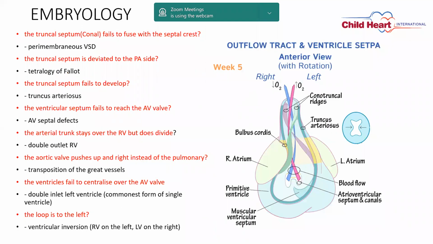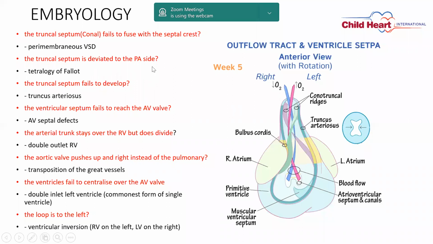Now if we summarize: if the truncal septum or conal septum fails to fuse with the septal crest, then it forms the perimembranous VSD. In the previous slide we saw that the conal septum comes down, the trabecular or interventricular septum goes up, and the membranous septum, all three meet there. If the conal septum fails to meet the membranous and muscular areas, then you will see the perimembranous VSD. The same thing if the conal septum deviates to the pulmonary artery side. So what happens?